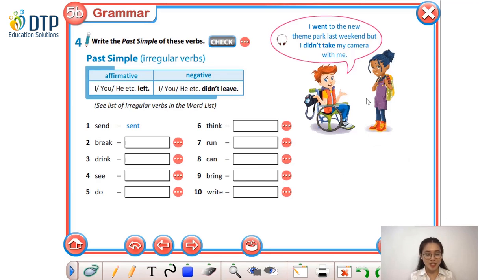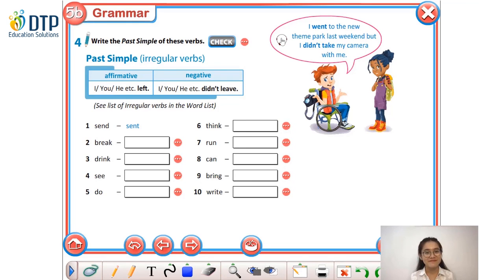So in the previous lesson, we learned how to use the past simple tense and how to form the past simple of the verbs by adding ed at the end of the verbs, right? Now, let's look at this example. I went to the new theme park last weekend, but I didn't take my camera with me. So in this sentence, we also use the past simple tense, but pay attention to the verb went. So went is also the past simple form of the verb go.